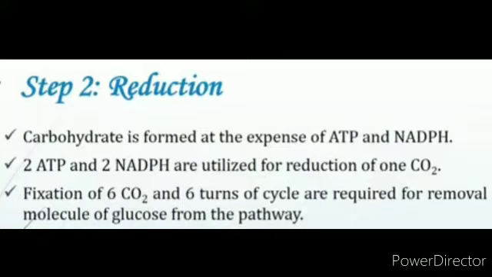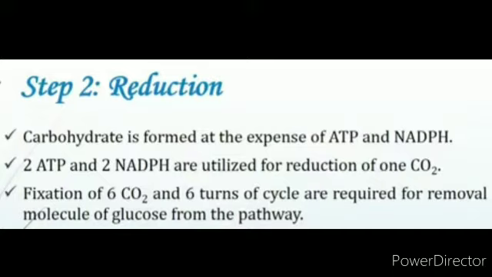The fixation of 6 molecules of carbon dioxide and 6 turns of the cycle are required for the removal of 1 molecule of glucose from the pathway. See, in this second point, reduction, carbohydrate is formed at the expense of ATP and NADPH. 2 ATP and 2 NADPH are utilized for reduction of 1 carbon dioxide.